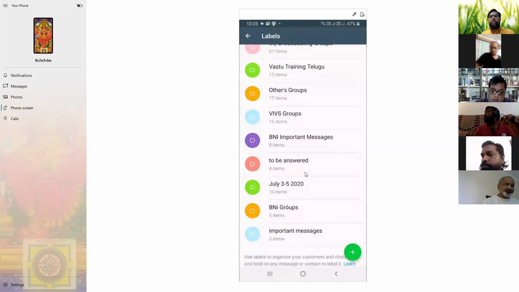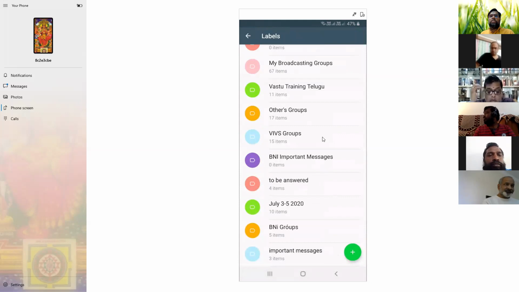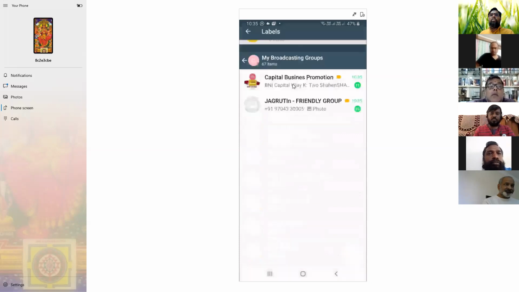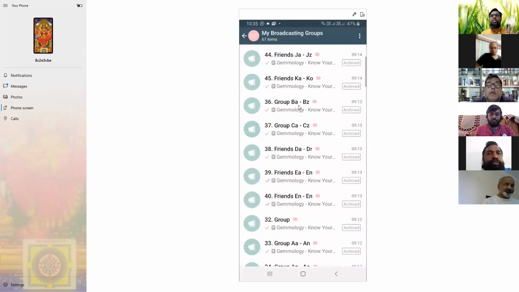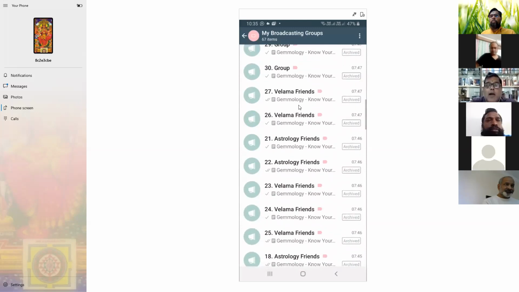Similarly, I have the broadcasting groups. My own broadcasting groups are there. Sometimes I forget and miss one while sending. I'll open this label, and only my 67 broadcasting groups will come. Each group has 256 people. When you receive any message from me personally, that goes to 67 into 256.